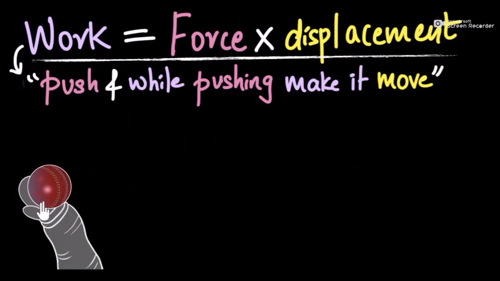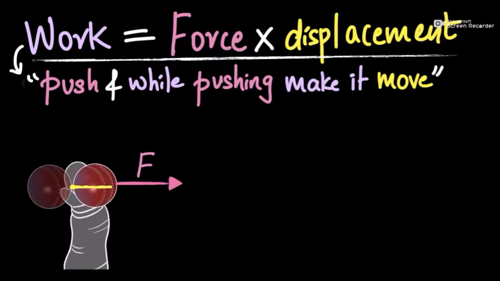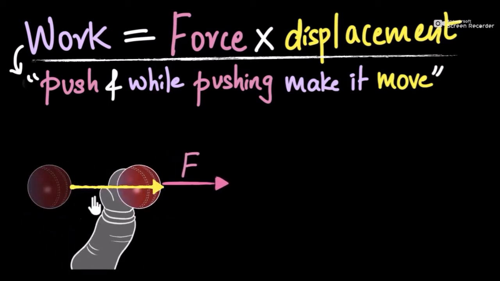When the astronaut throws the ball, he is clearly pushing that ball, right, to make that throw. While he is pushing that ball, notice that he is displacing that ball. He is making that ball move while pushing it, and therefore he provided force and did displacement. Therefore, he did work on that ball.